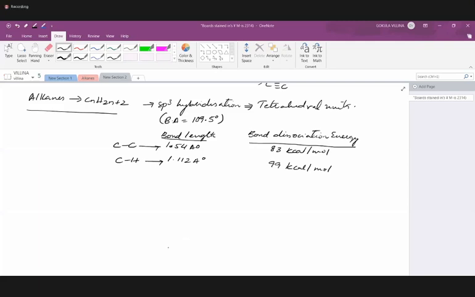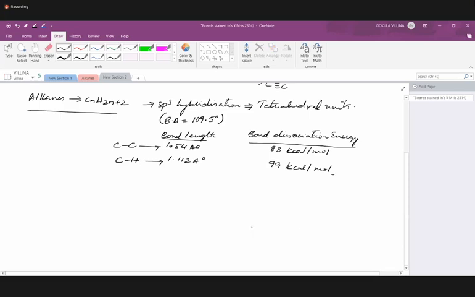Yes, the C-H bond is stronger than the C-C bond. Why? Because check the atomic sizes. Carbon atoms are of the same size. Carbon and hydrogen are different, and hydrogen is much smaller. So the nuclear distance will be less in the carbon-hydrogen bond, right? Because of that, more energy is required to break it.